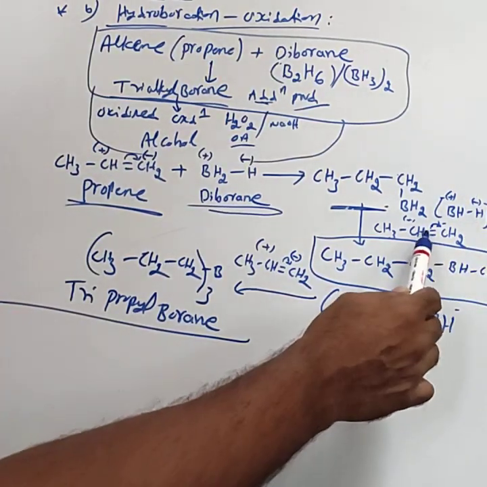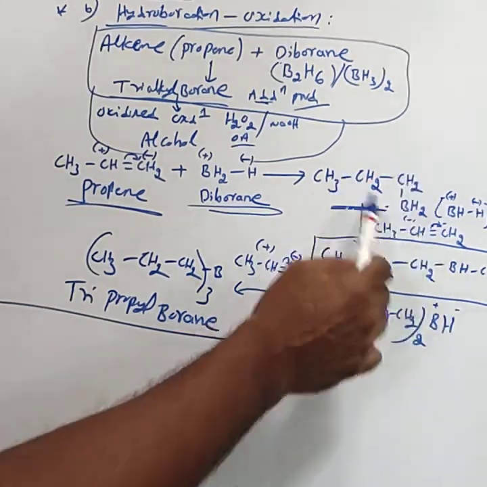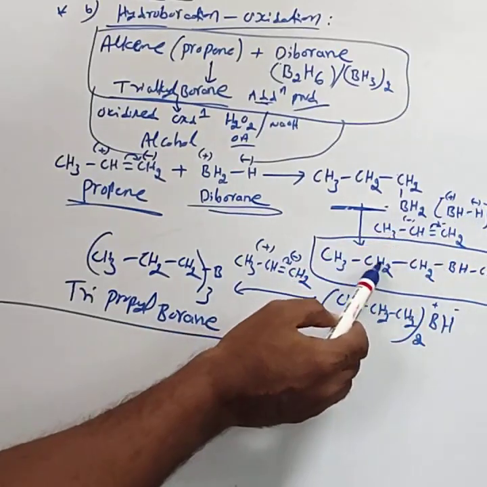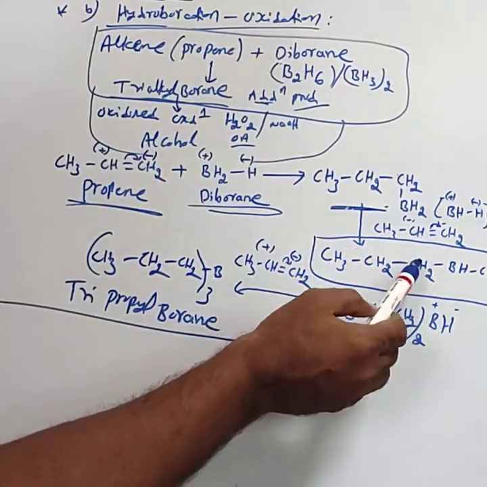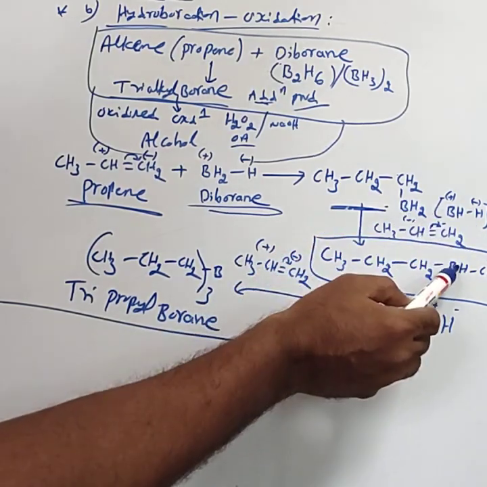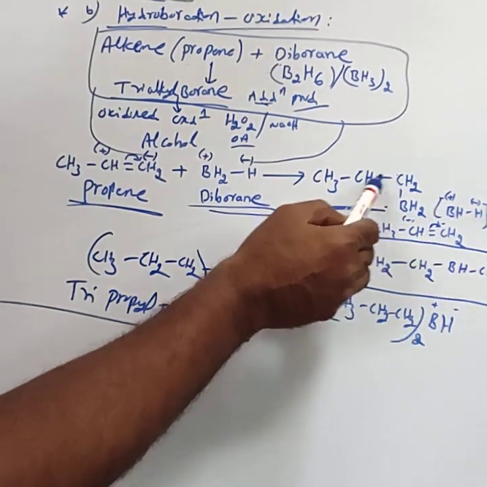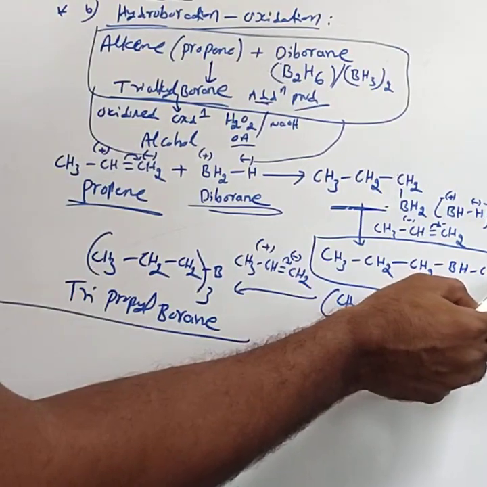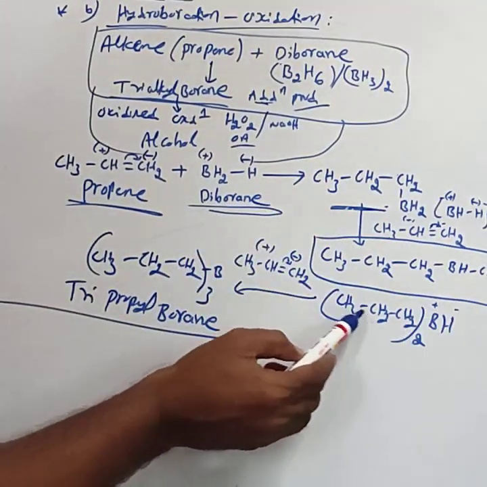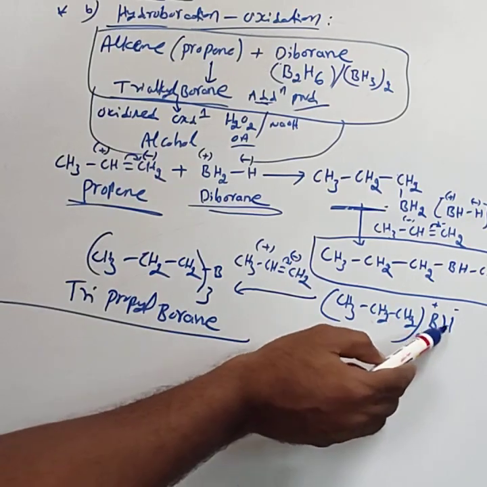By using this one, to this propene, this part gets added. That is CH3. To the CH, hydrogen gets added, CH2. Then to this CH2, the BH part gets added. Then remaining CH3, CH2, CH2, CH2, CH2, CH3. That can be taken as CH3, CH2, CH2 twice BH.